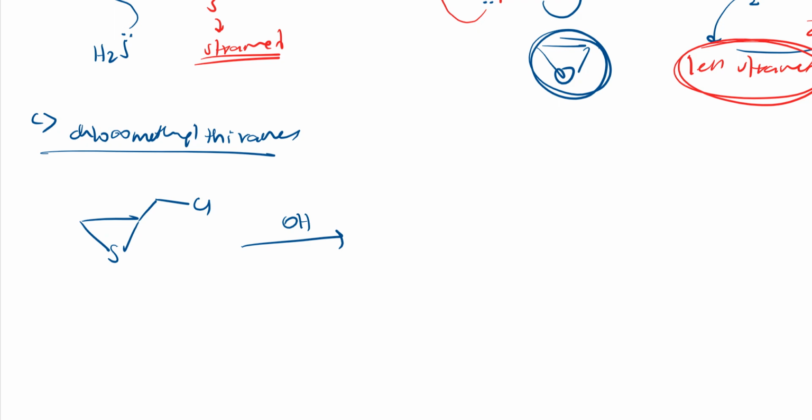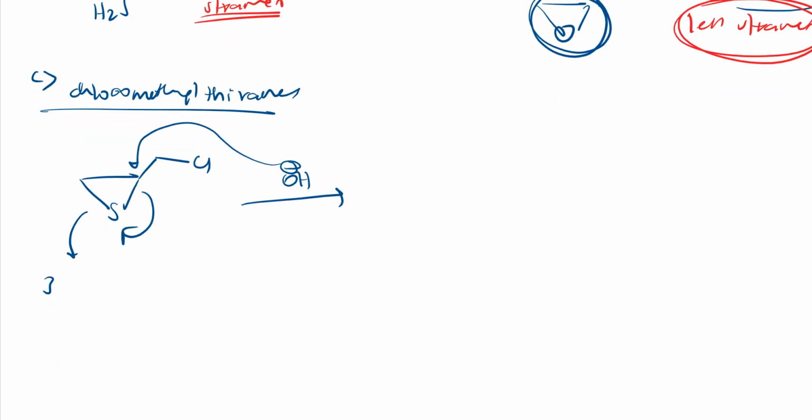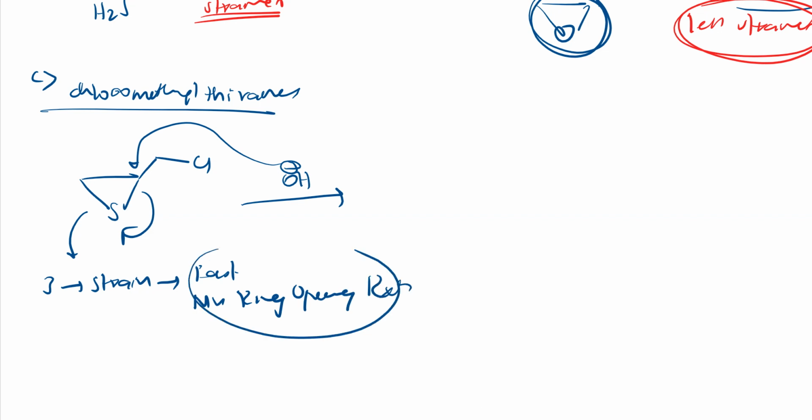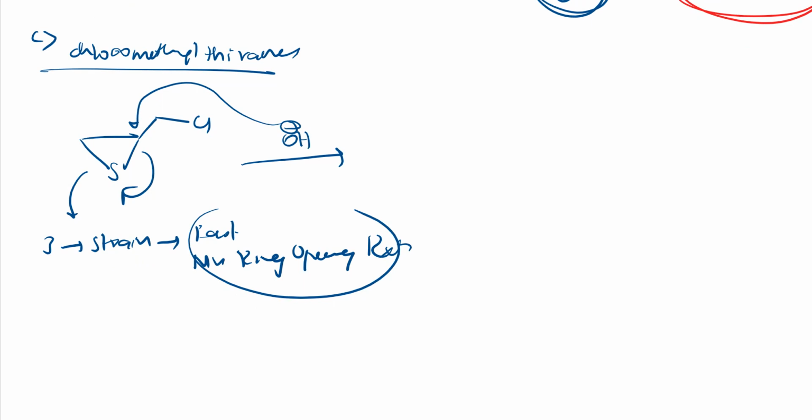What it will do is ring opening, because this is also a 3-membered ring. 3-membered ring means strain will be more. So strain is more. I have told you they will do fast nucleophilic ring opening reaction, right? This I have explained in the last class only, right? Those things you should not forget, because these are used again and again. Once you understand, then no need to forget.